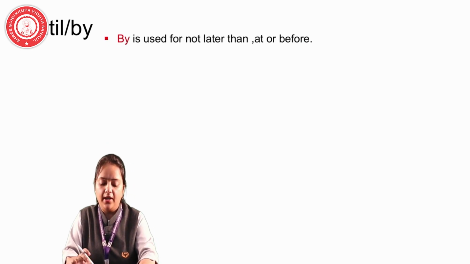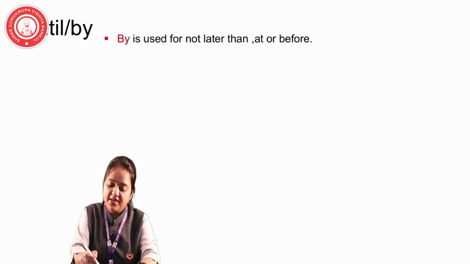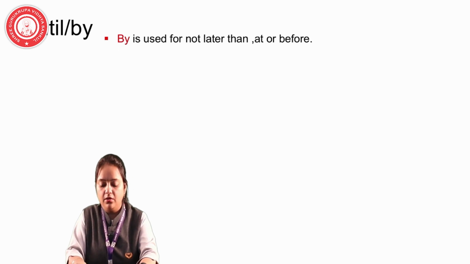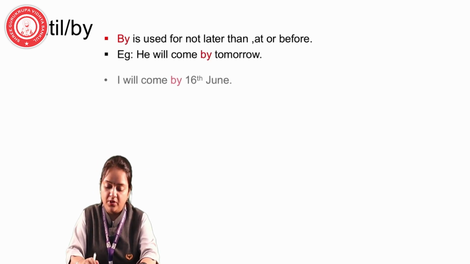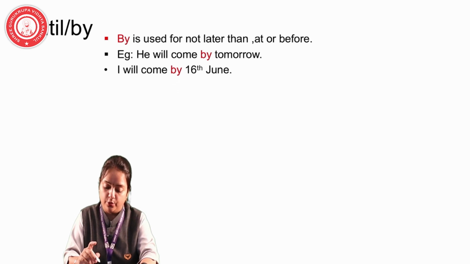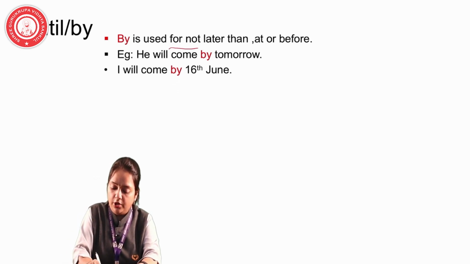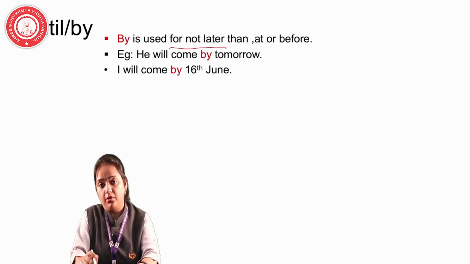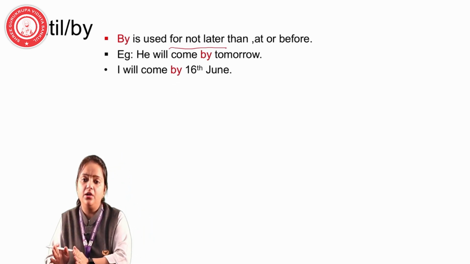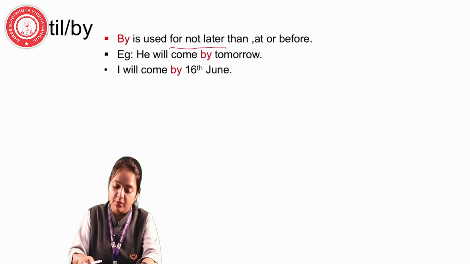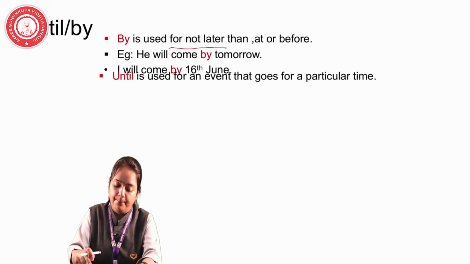Now, until and by. By is used for not later than, or at or before. He will come by tomorrow. He will come by 16th of June. Now, it's not going later than 16th of June. The appropriate time is mentioned and we won't have to exceed that time. So, we are using the word by.